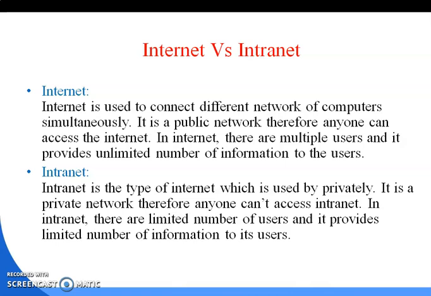Suppose there are two or three sister concerns of one organization and they want to connect all the organizations to one network, in their own network. So there is an intranet system through which you can connect all the systems, all the offices, all the organizations with each other, right? So that is a purely private network, and the internet is a public network. Clear?